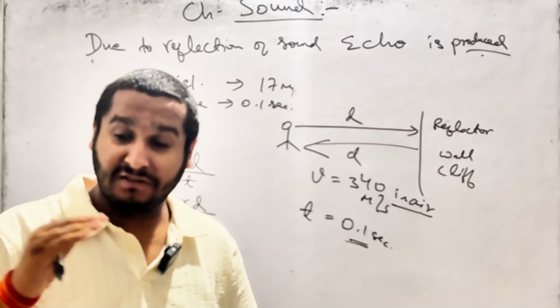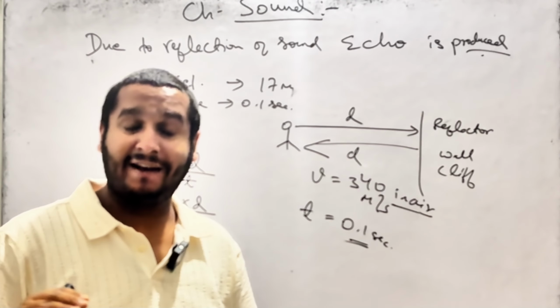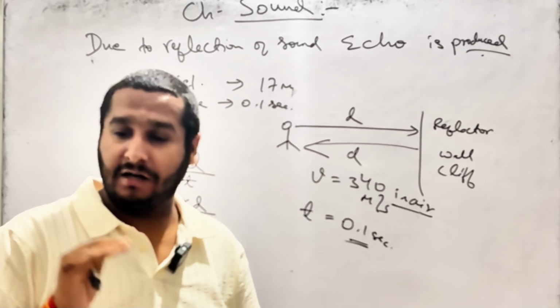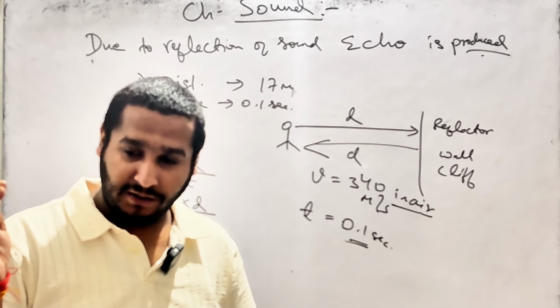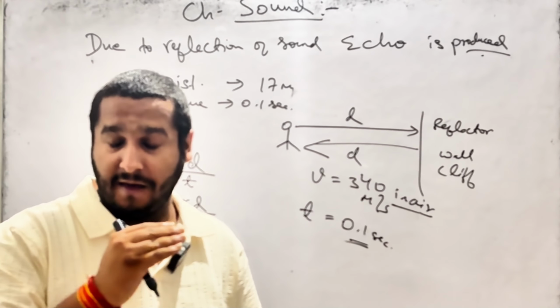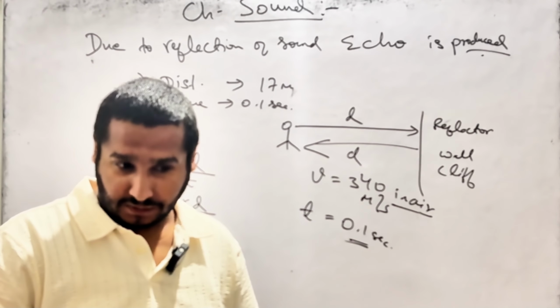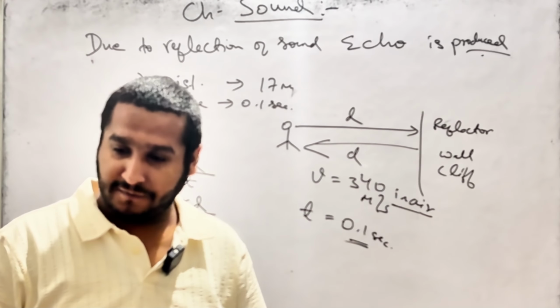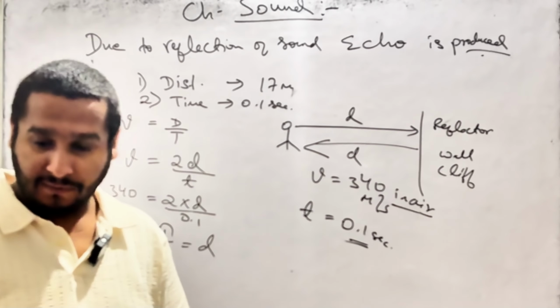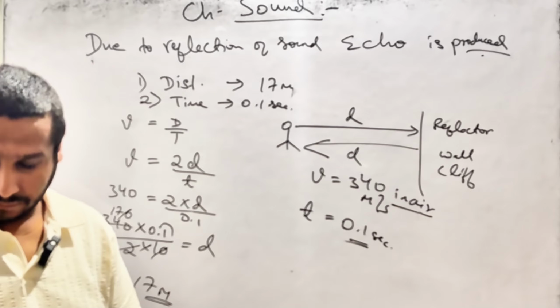So multiple reflections can occur there, and where multiple reflections occur, multiple echoes can be heard because multiple reflectors are there. Due to that, reverberation is produced.